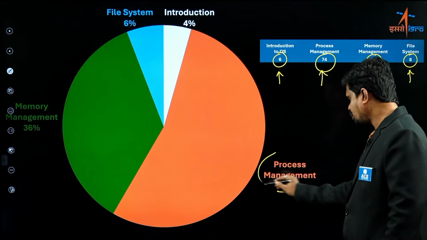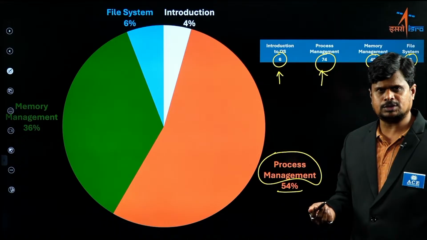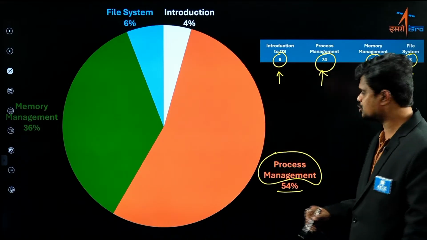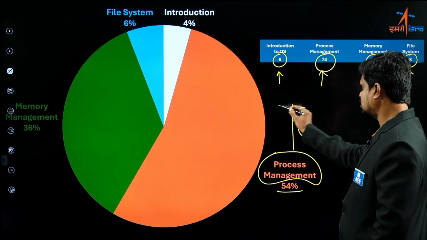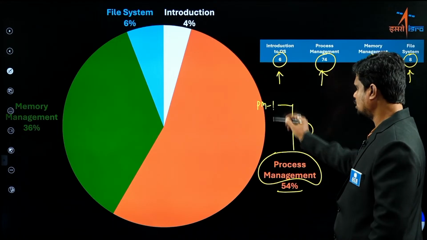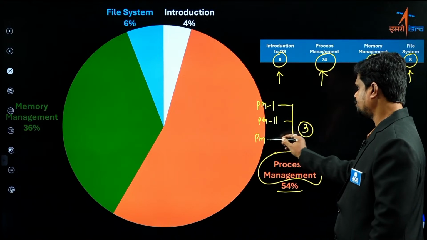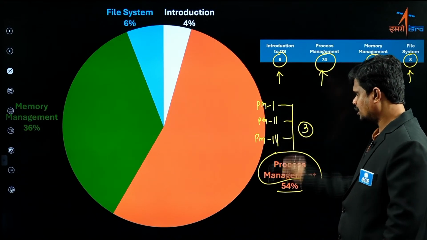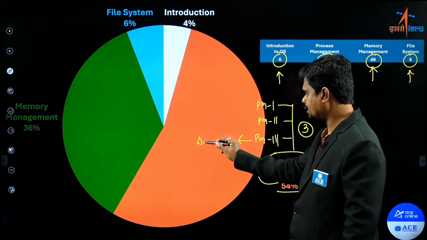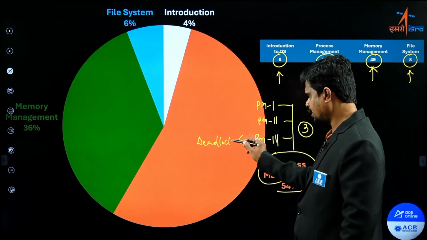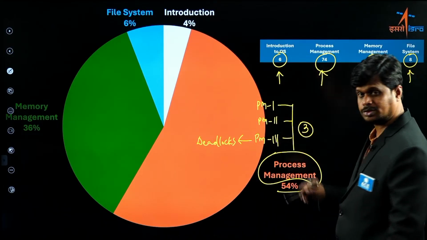We usually cover process management in our training in 3 subtopics: process management part 1, part 2, and part 3. Among these, from process management part 3 you have the concept called deadlocks. I hope you all remember it. From the deadlocks concept, you have so many previous year ISRO questions.